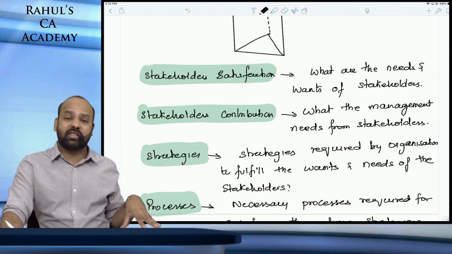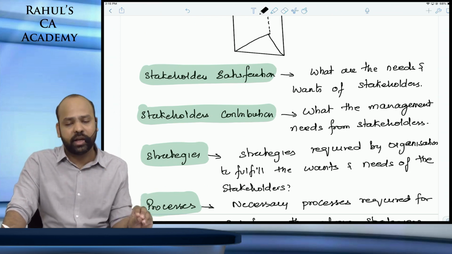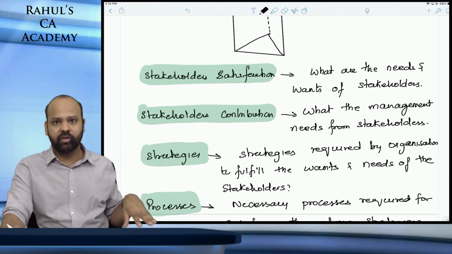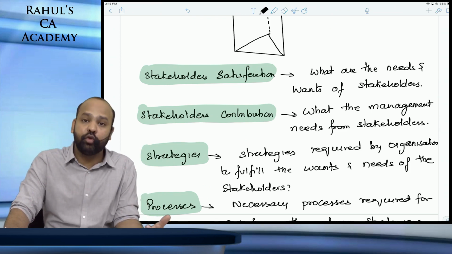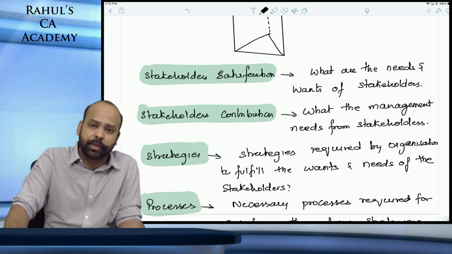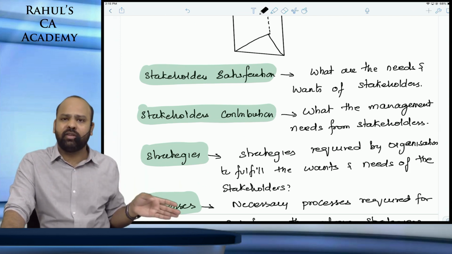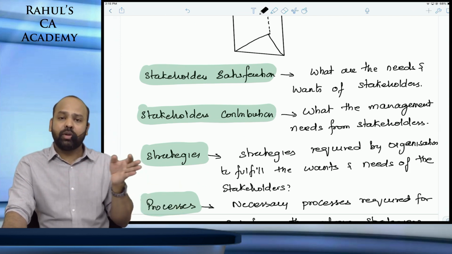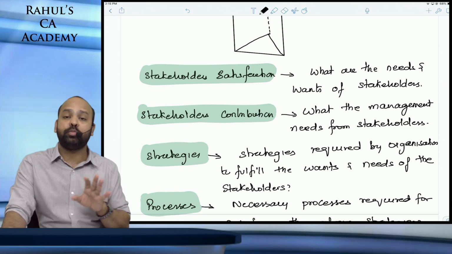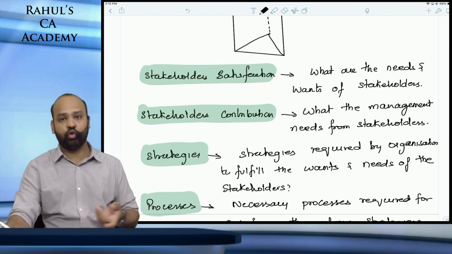As far as customers are concerned, you would expect a profitable relation from them, a little loyalty, so that they are buying your products continuously. As far as suppliers are concerned, you will expect a better quality product, timely delivery at a reasonable price. As far as employees are concerned, you would expect top quality work, efficiency of operations, so that they are able to meet deadlines and perform properly. As far as government is concerned, you would expect better regulations, ease of doing business.